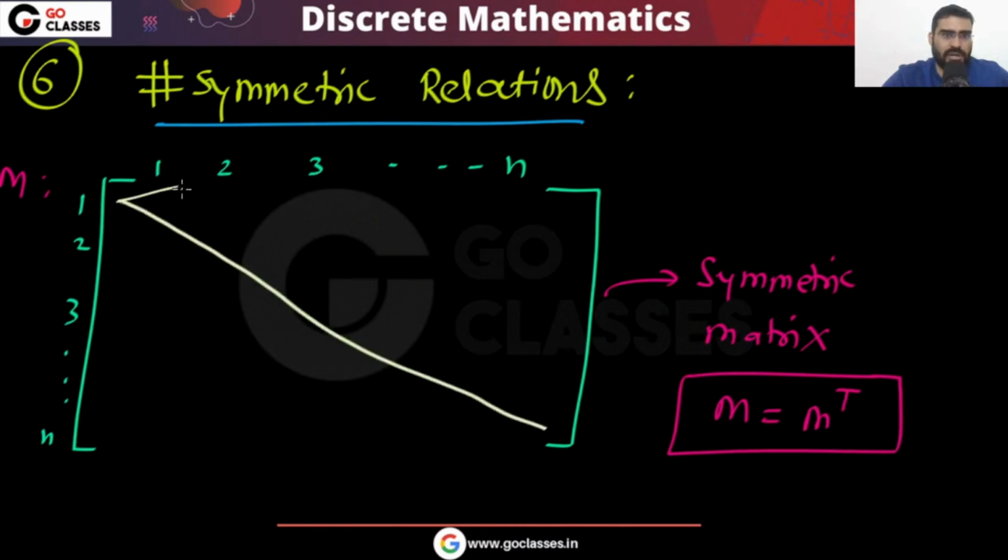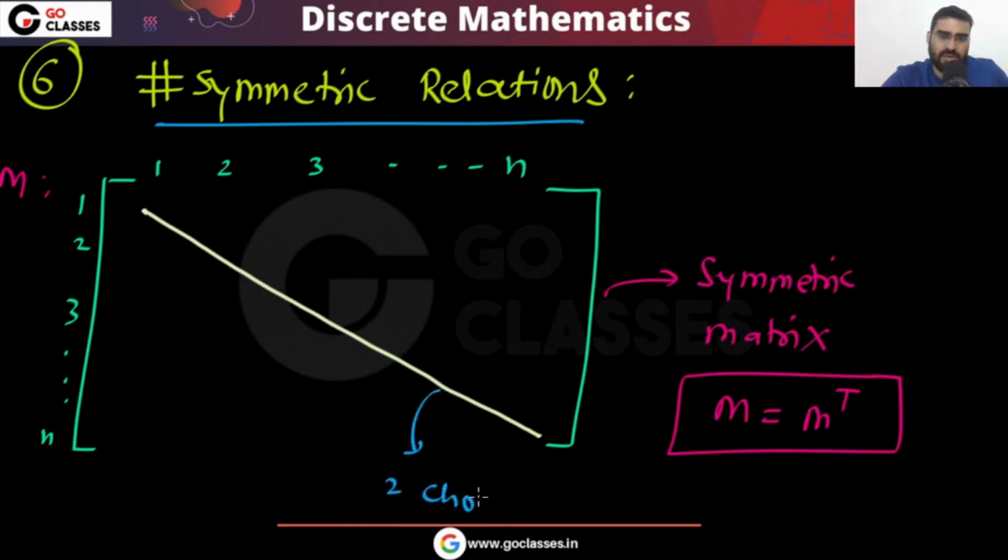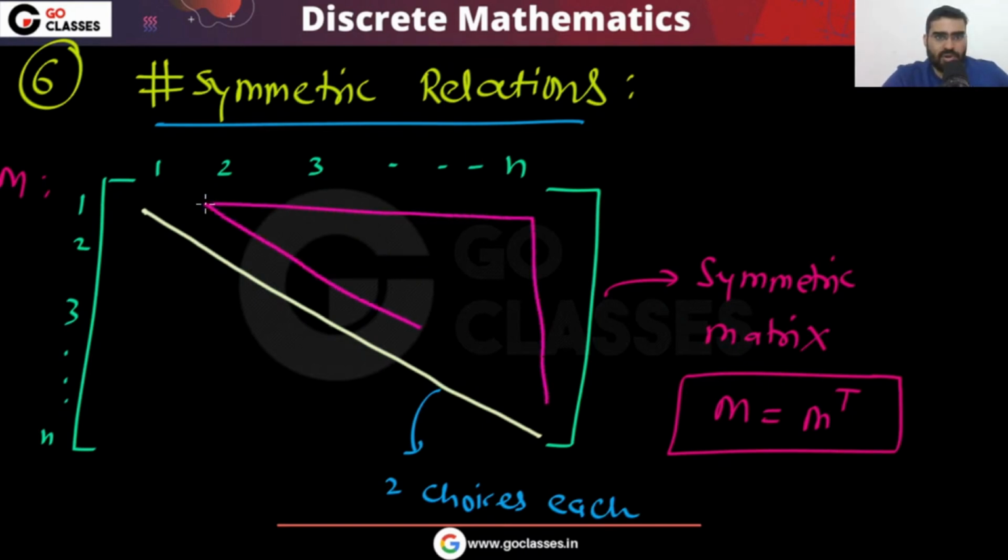For this diagonal, this is the diagonal. Now you can notice that in this diagonal, every element has two choices. So in this diagonal, I can say two choices. Every cell has two choices. Now look at the area above the diagonal. Look at this area.